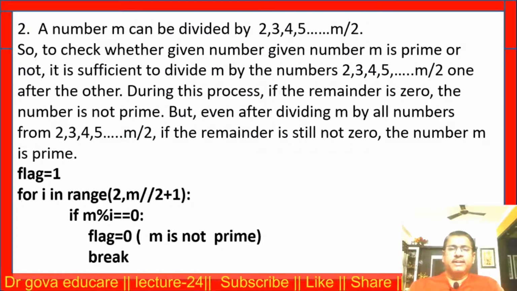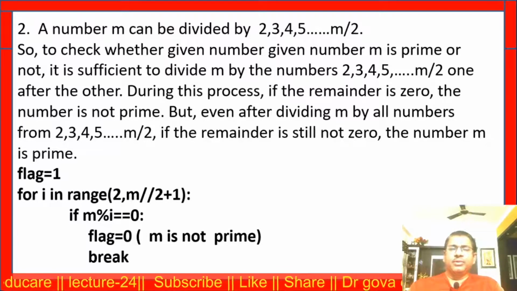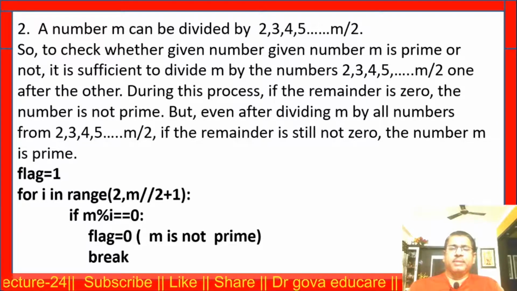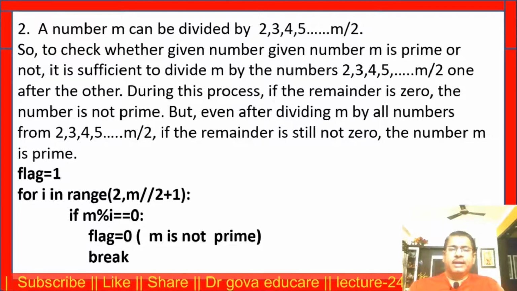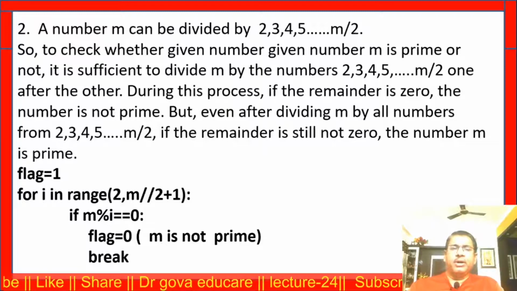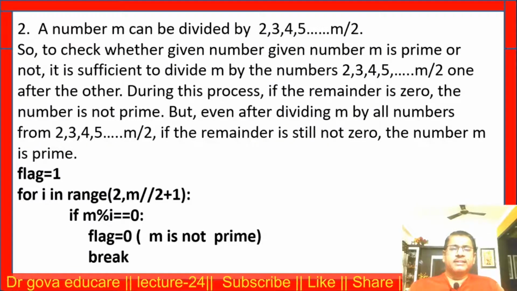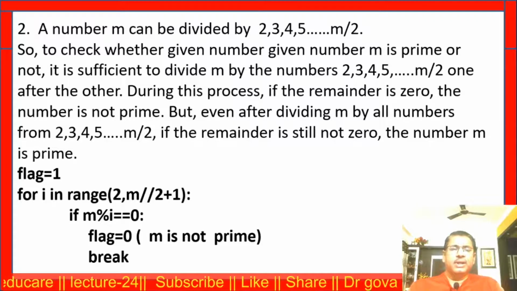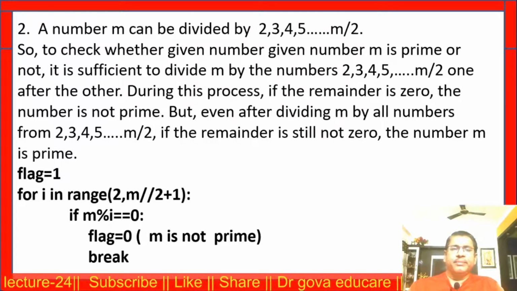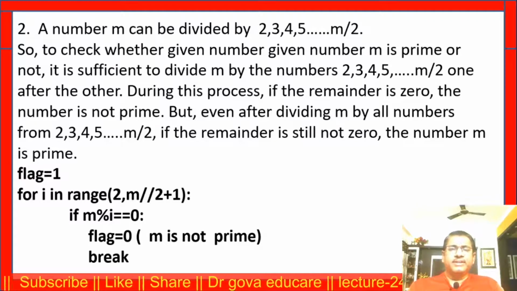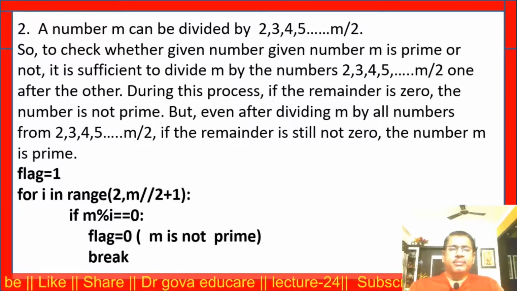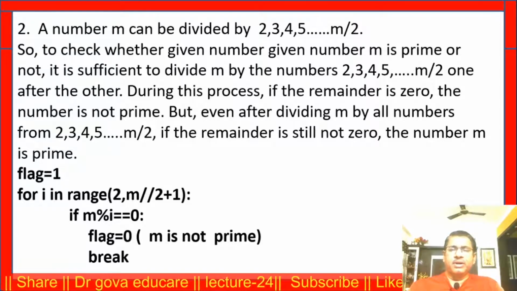During this process, if the remainder is 0, the number is not a prime number. But if even after dividing m by all numbers, that is 2 to m by 2, the remainder is still not 0, the number m is a prime. This is the procedure to check whether the given number is a prime number or not.